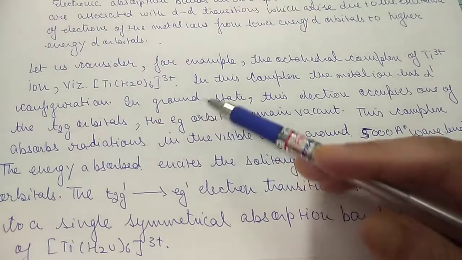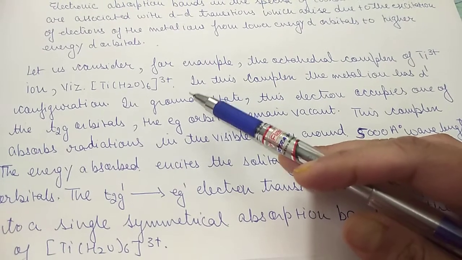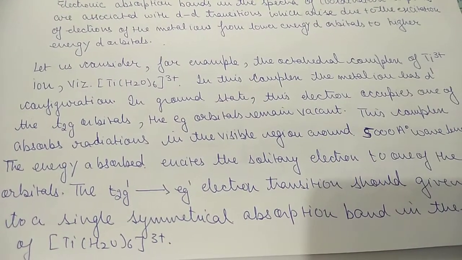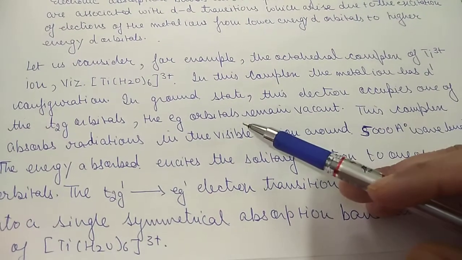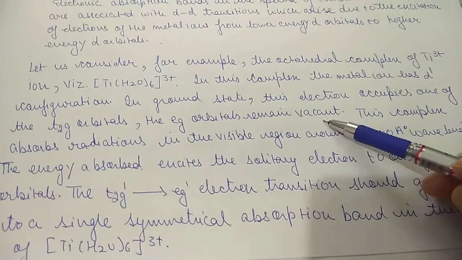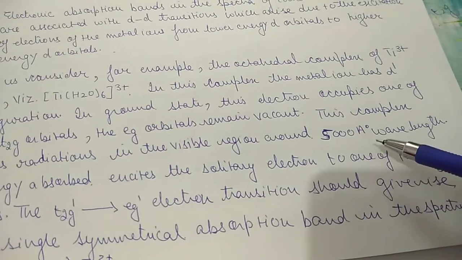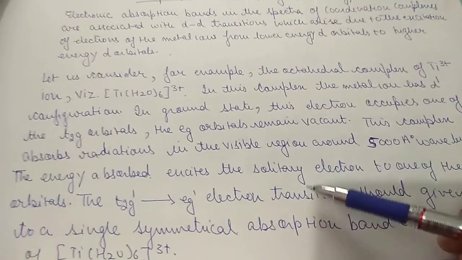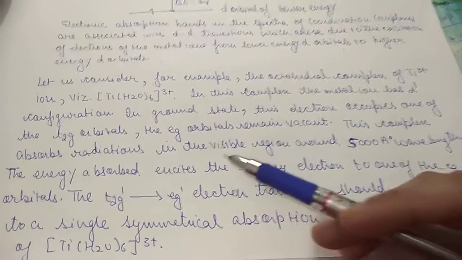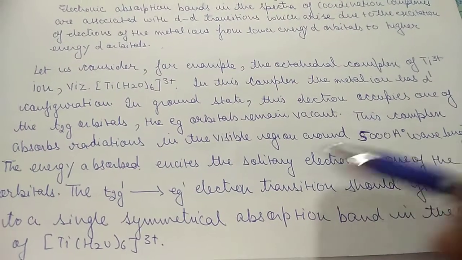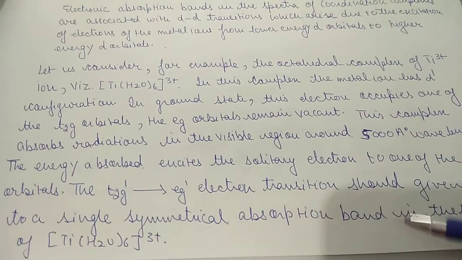I have already discussed the splitting in this complex. So the metal ion has d1 configuration, and in ground state the electron occupies one of the t2g orbitals. The eg orbitals remain vacant. This complex absorbs radiations in the visible region of the spectrum, around 5000 angstrom wavelength. The energy absorbed excites the solitary electron from t2g to one of the eg orbitals.